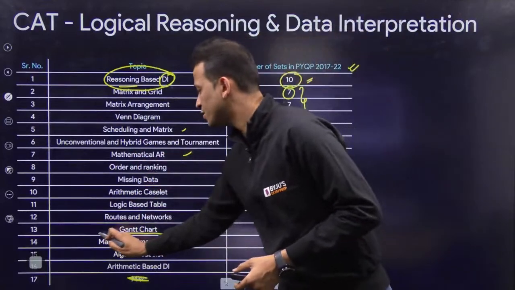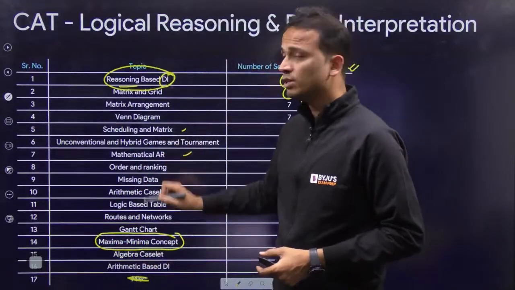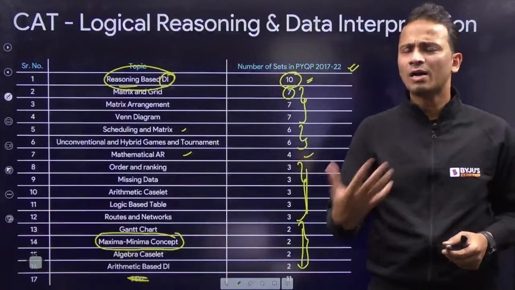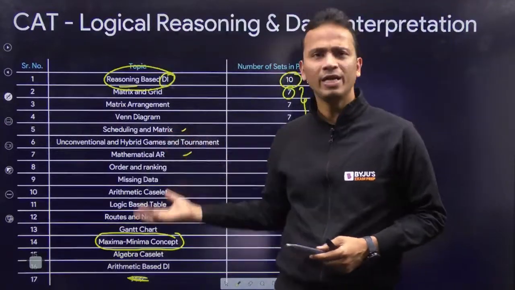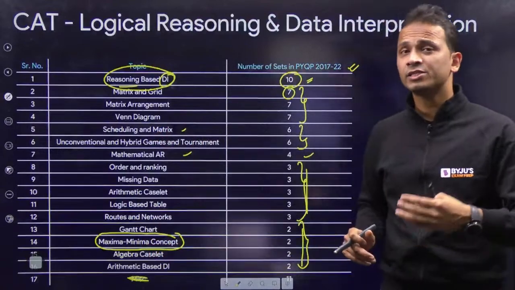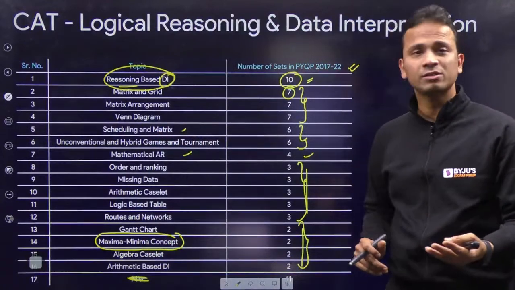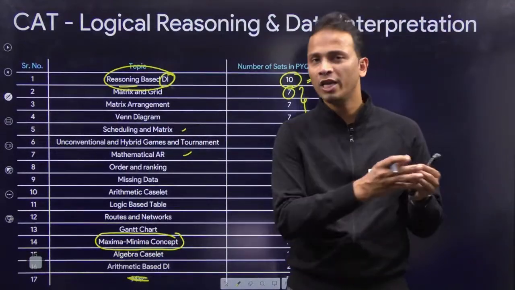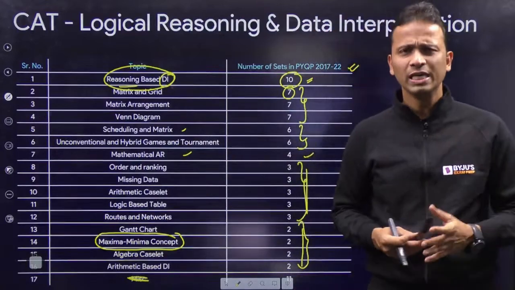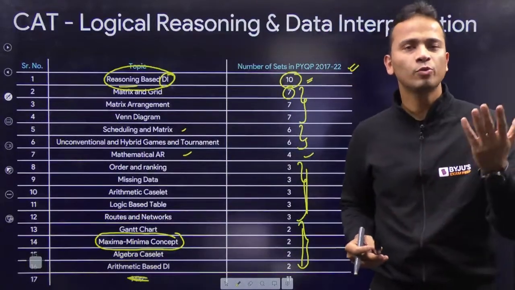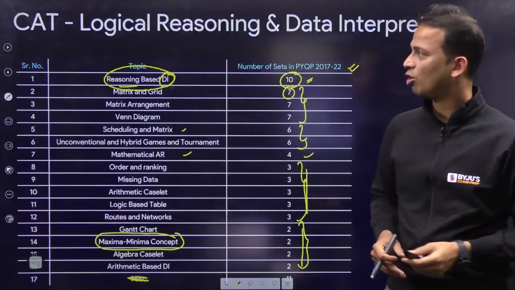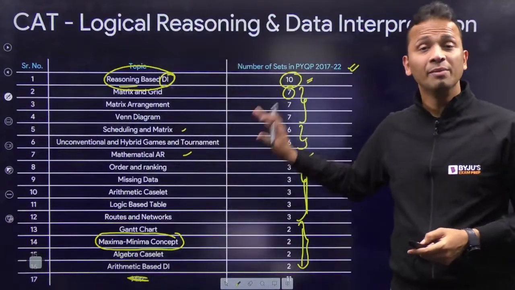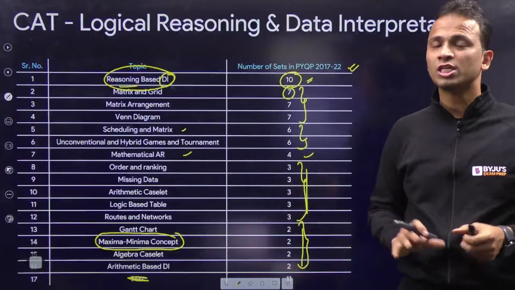Maxima minima concept, I have kept it separate. So these maxima minima concepts are based on the questions of Venn diagrams, and there is another way of solving the questions of maxima minima using the method of line diagram or chocolate distribution that you will get to learn in the subsequent classes that you'll be attending. All right. So these are the major important topics that you need to start preparing for.